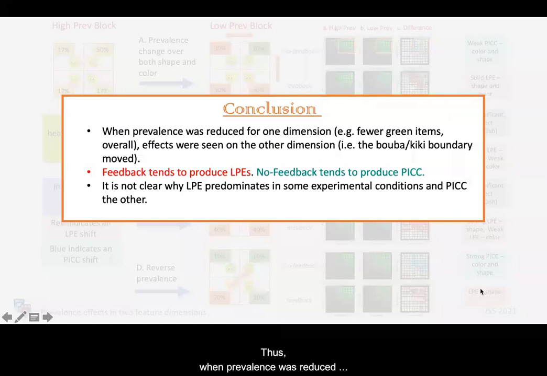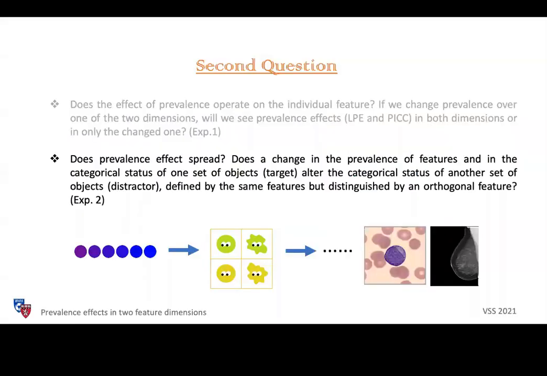Thus, when prevalence was reduced for one dimension, effects were seen on the other dimension. Feedback tends to produce the low prevalence effect, and no feedback tends to produce the peak effect. It is not clear why the low prevalence effect predominates in some experimental conditions and the peak effect in others.